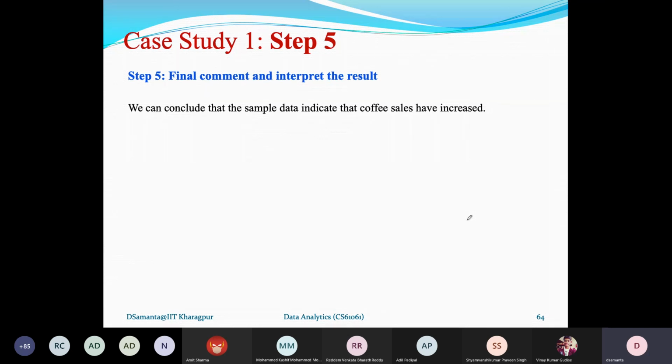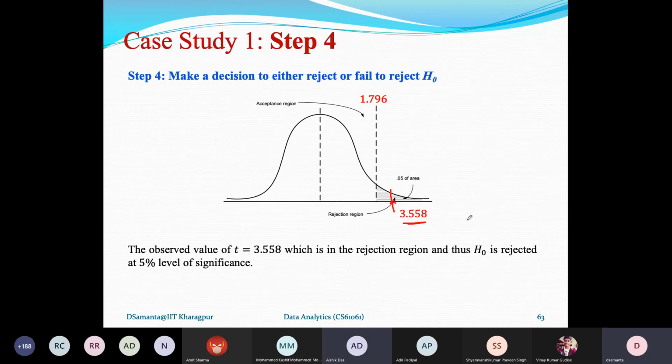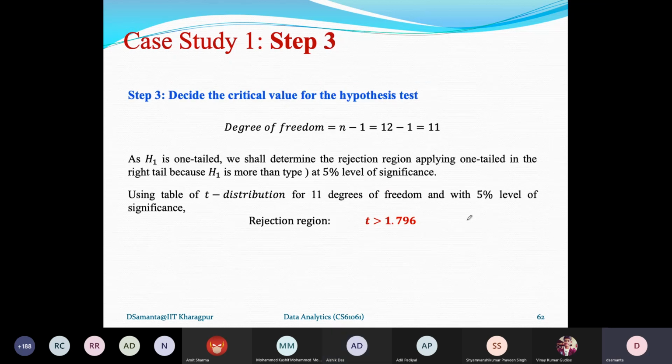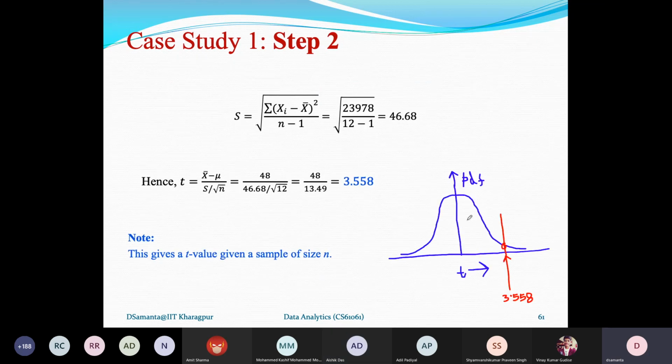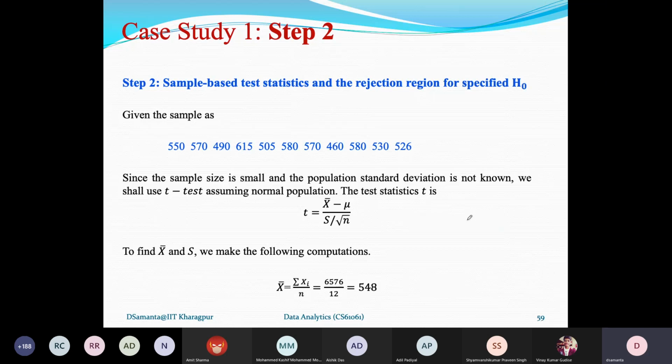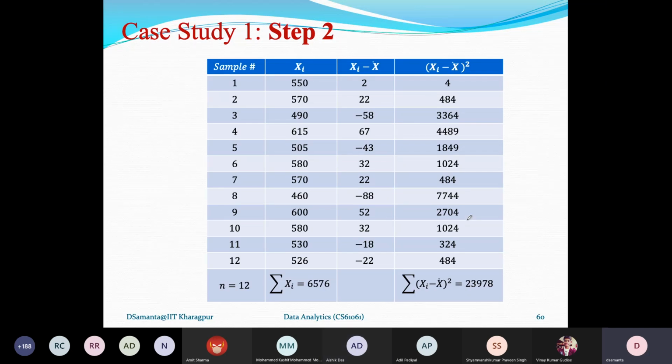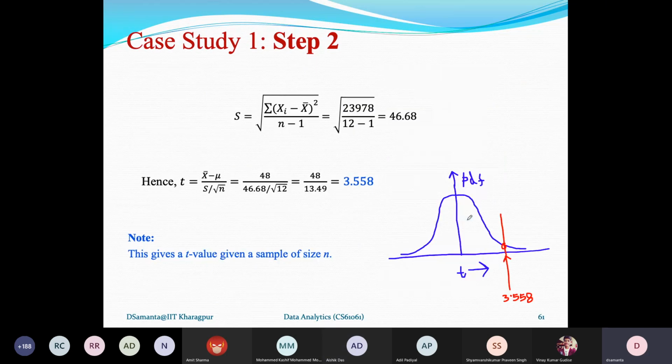I hope you have understood it. Sir, one second. Sure. Can you go back to the previous slide? Sure. So where did the 3.558 value come from? It came from the sample data collection. This is the sample data I have collected. Then I calculated the mean and the standard deviation, and then I calculated the t-value using this formula.